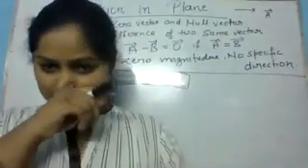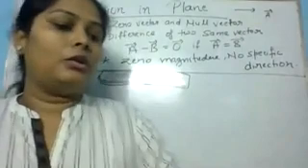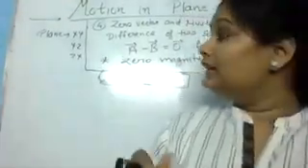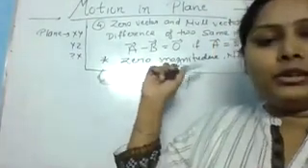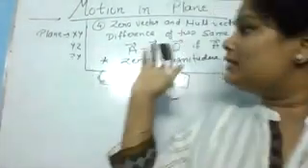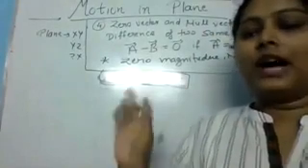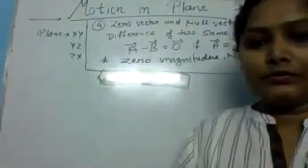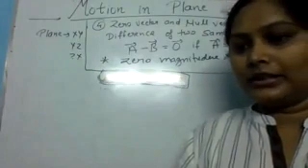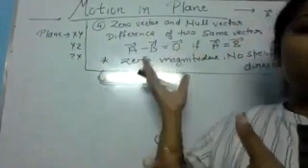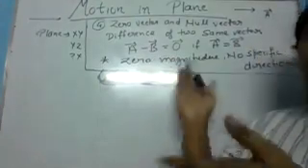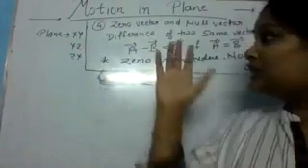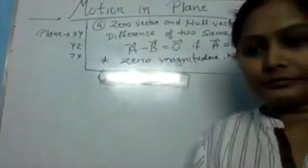Now, one thing you told, ma'am: zero magnitude and no specific direction. Then what is the use of zero vector? Why are we using zero vector? Can anybody give any kind of idea, any example, why we are studying zero vector? Zero magnitude तो है ही और उसका direction भी कुछ नहीं है. Use कहाँ करेंगे हम zero vector का?